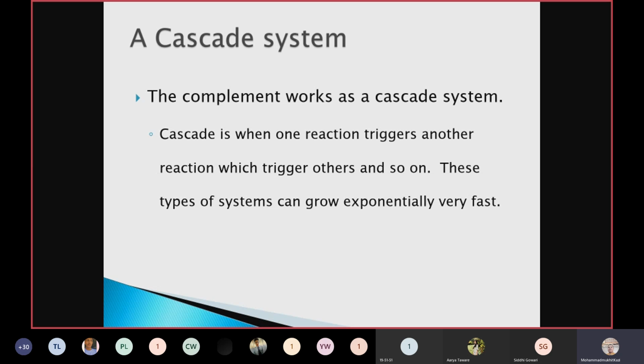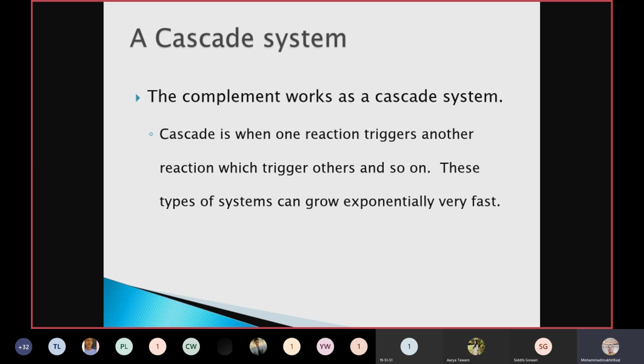And what happens in the classical pathway? Because of the antigen antibody complex, the C1QRS get activated and they have an enzymatic action onto C4. So actually after C1, C2 should have come, but here is the difference. After C1, C4 comes. That is what you have to remember in the classical pathway.